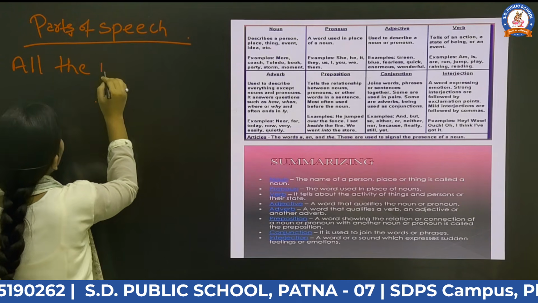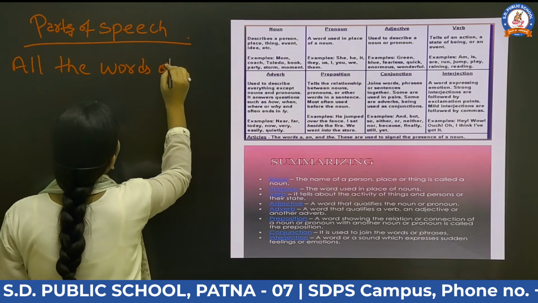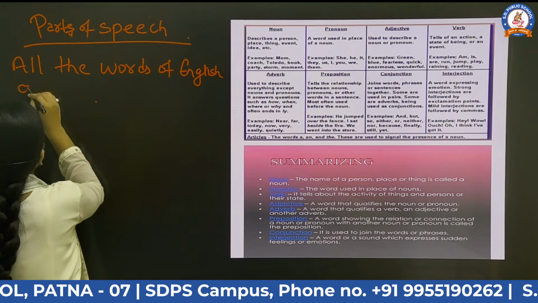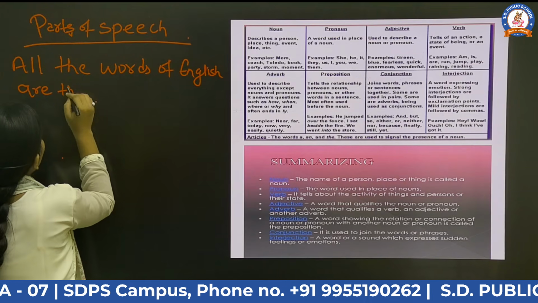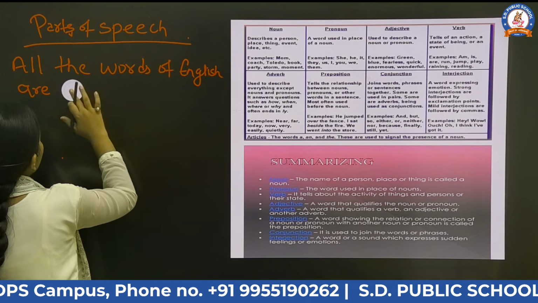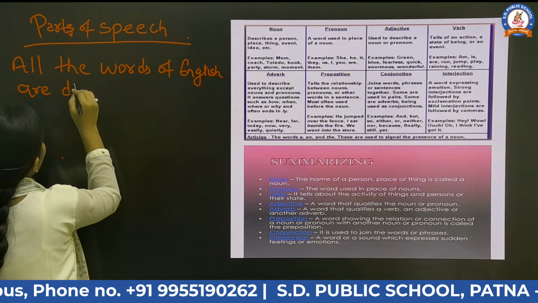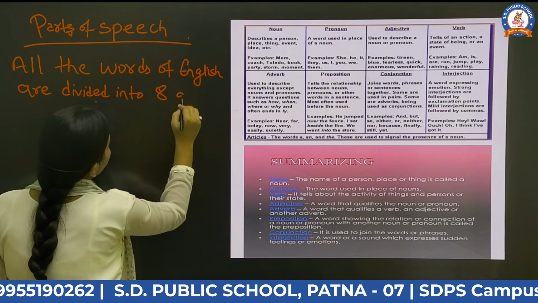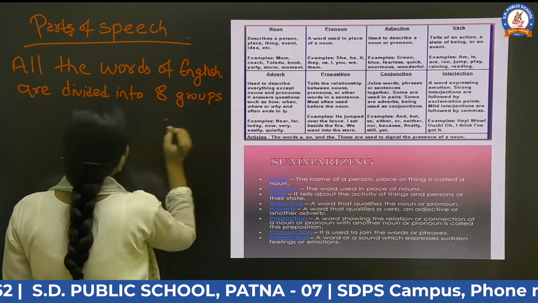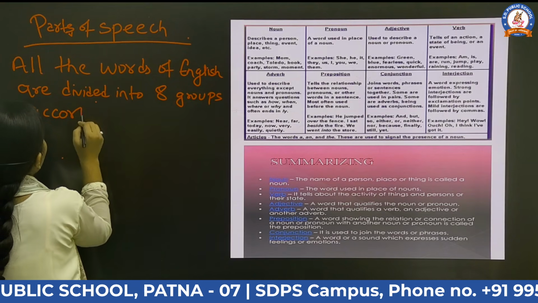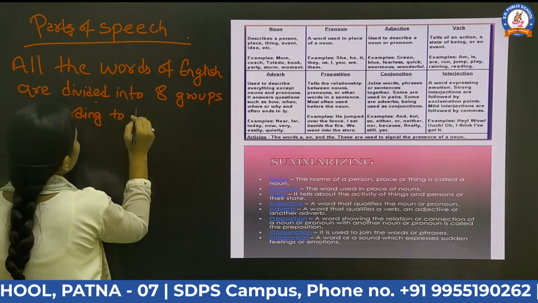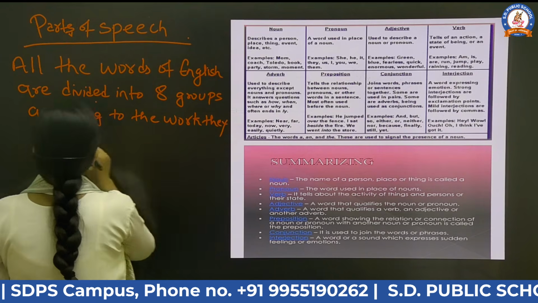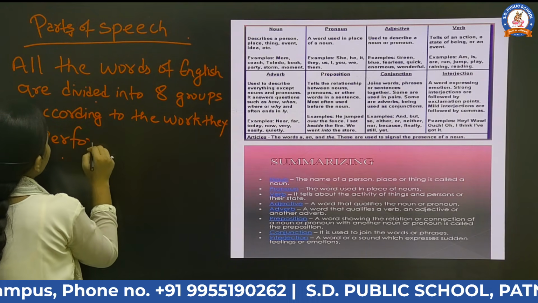All the words of English are divided into 8 groups according to the work they perform in a given sentence.